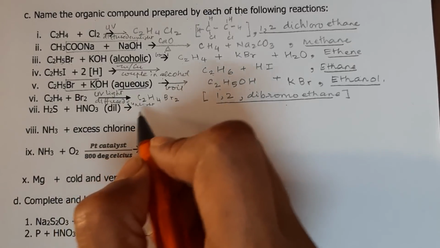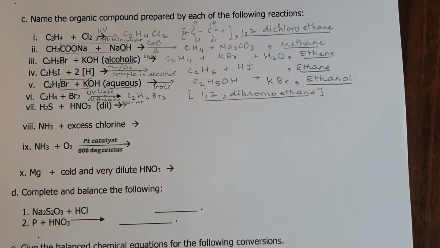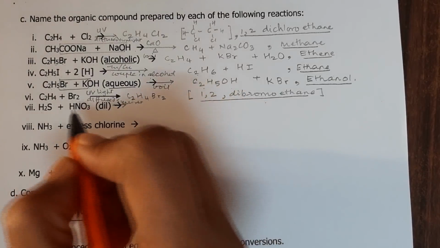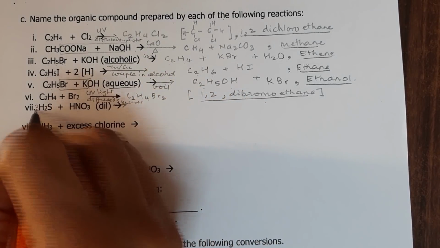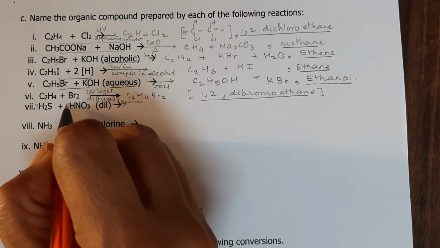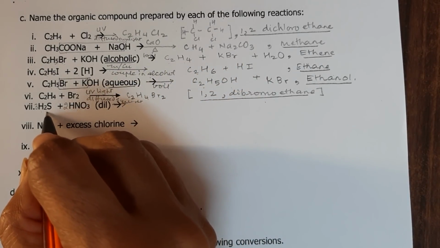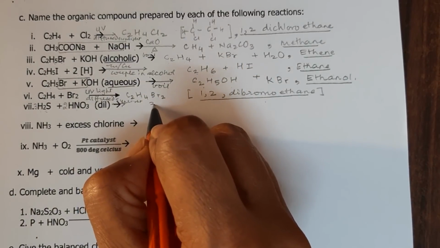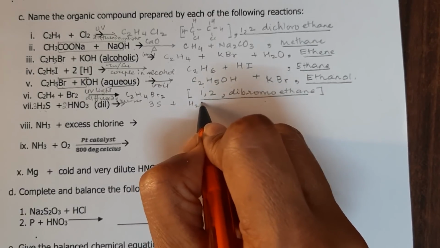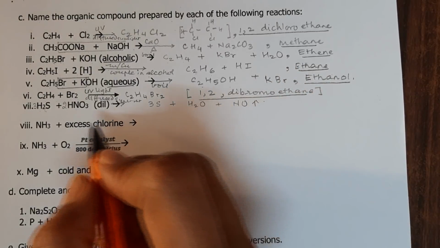H2S plus HNO3. Now with H2S and dilute HNO3, we have this reaction with 3H2S and 2HNO3 dilute, and this gets oxidized, so we have 3 sulfur plus we will have water and we will have nitric oxide.